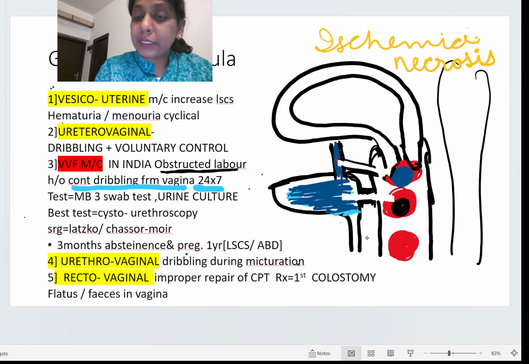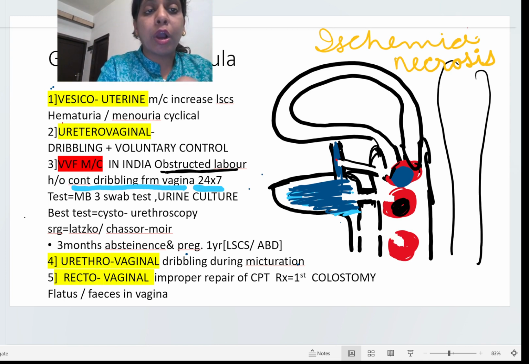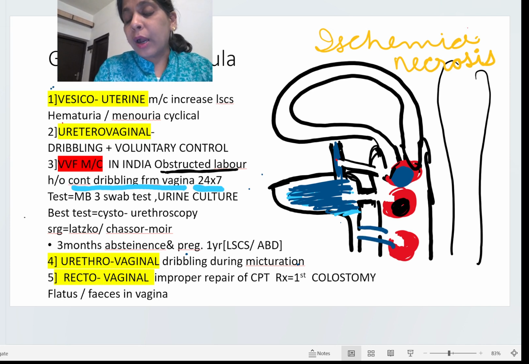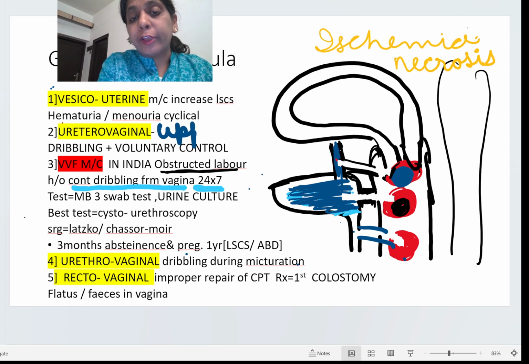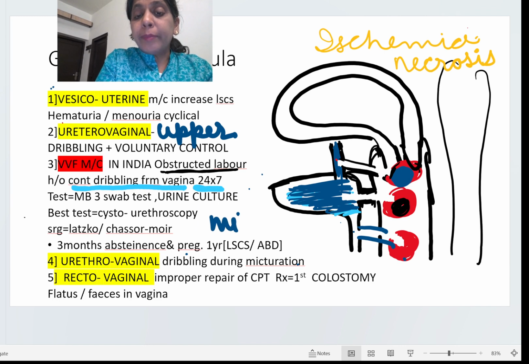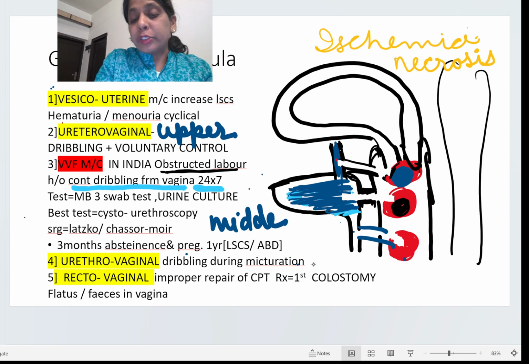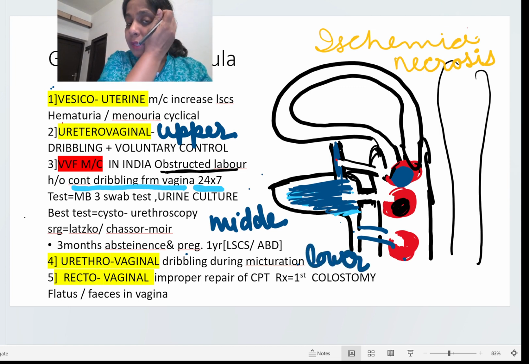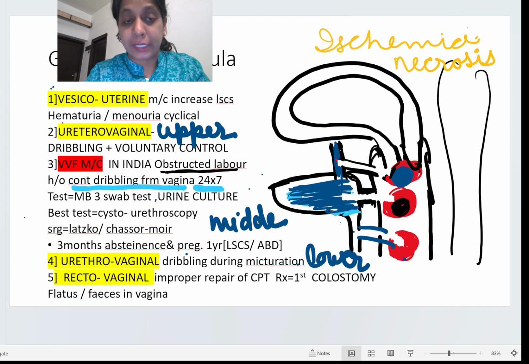And if the lower swab gets blue, it means that the communication is between the urethra and the vagina. So in the case of ureterovaginal, the upper swab will get blue, in the case of vesicovaginal, the middle swab will get blue, and in the case of urethrovaginal, as the urethra is the lowermost, the lower swab will turn blue. So that was about the methylene blue 3 swab test.